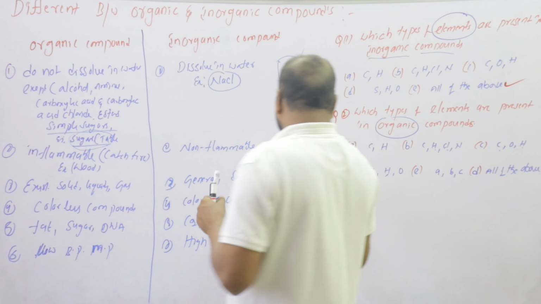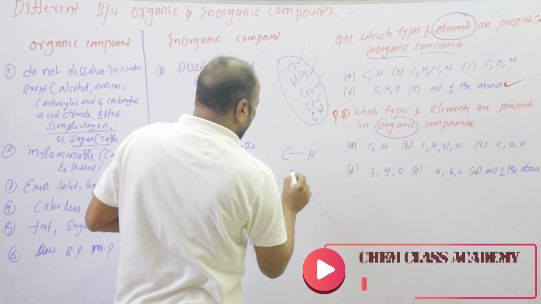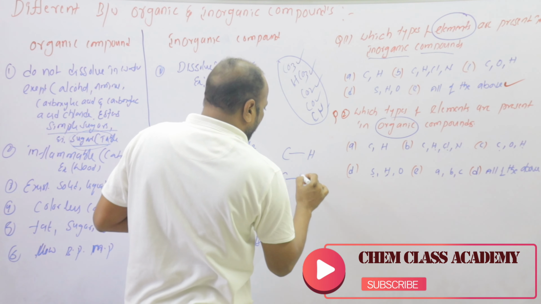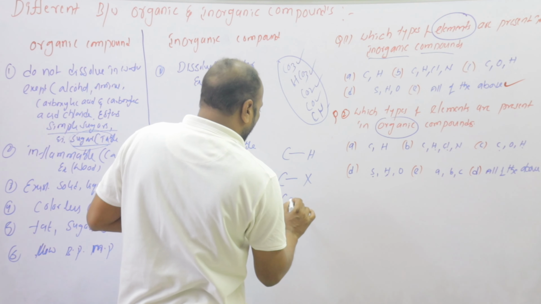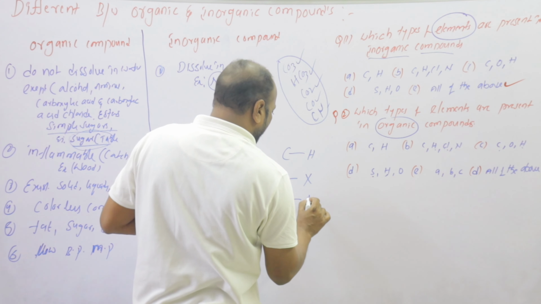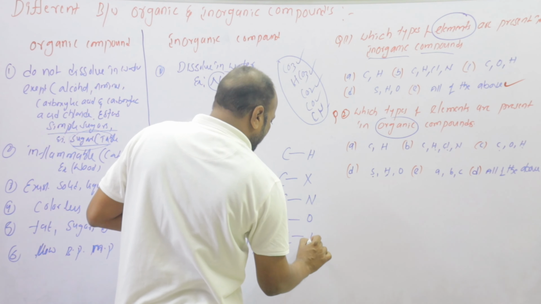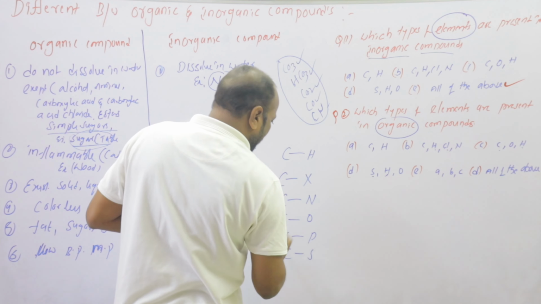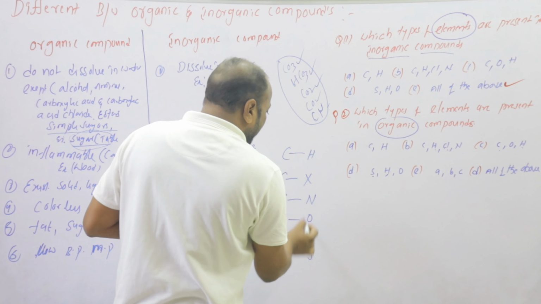Derivatives mean carbon directly bonded with hydrogen, with a halogen group, with nitrogen, and also oxygen, phosphorus and sulfur.